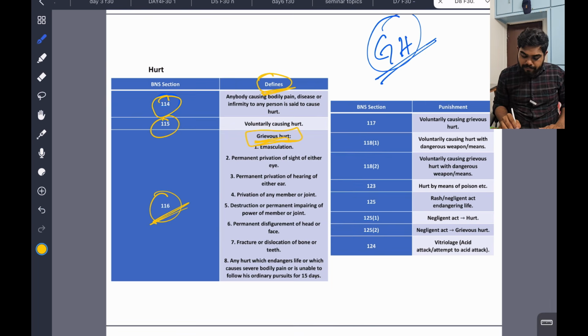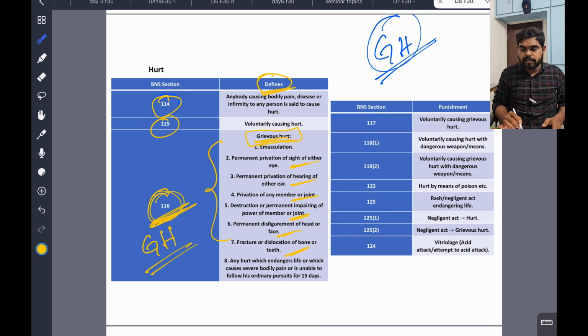So grievous hurt includes emasculation, permanent privation of sight of either eye, permanent privation of hearing, any joint fracture, permanent impairing of the power of a member or joint, disfigurement of the face, and fracture or dislocation of bone. These come under grievous hurt, explained in 116.